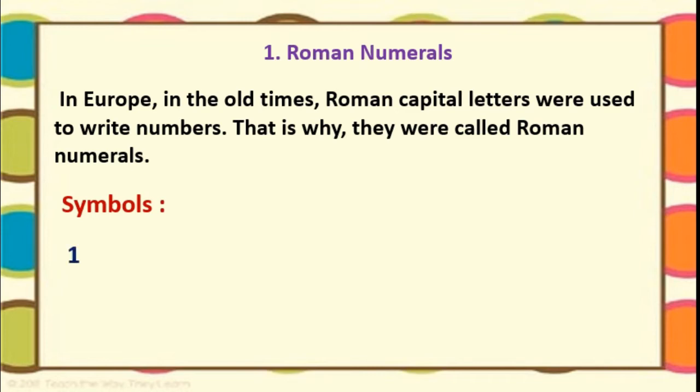For 1, they use capital I. For 5, they use capital V. And to write the number 10, they use capital X. Remember this: 1 means I, 5 means V, 10 means X. We have to use I, V, X like that to write the numbers in Roman.